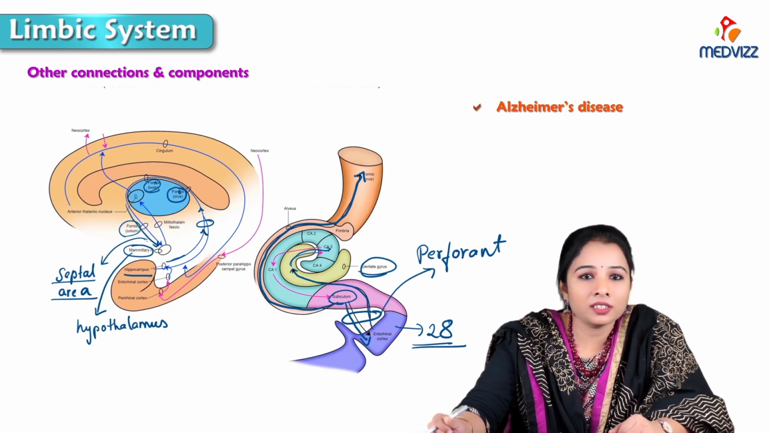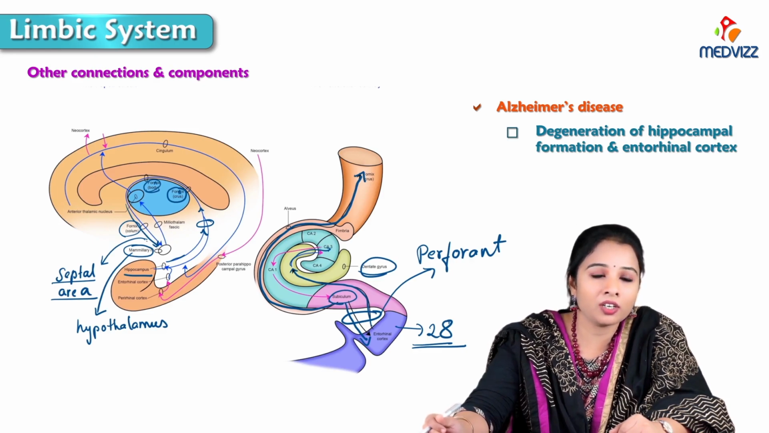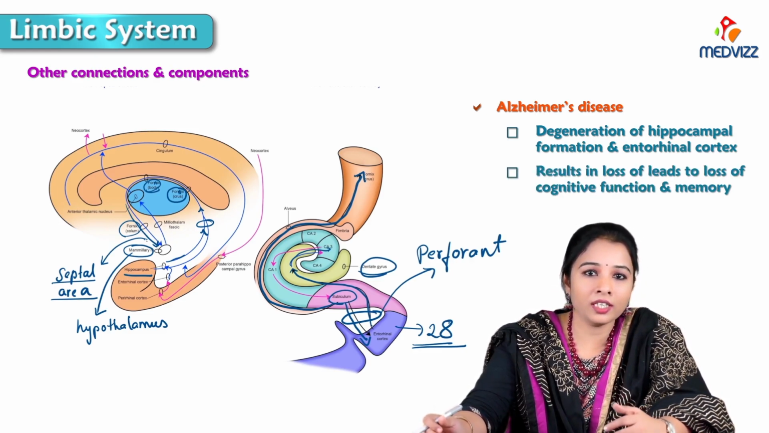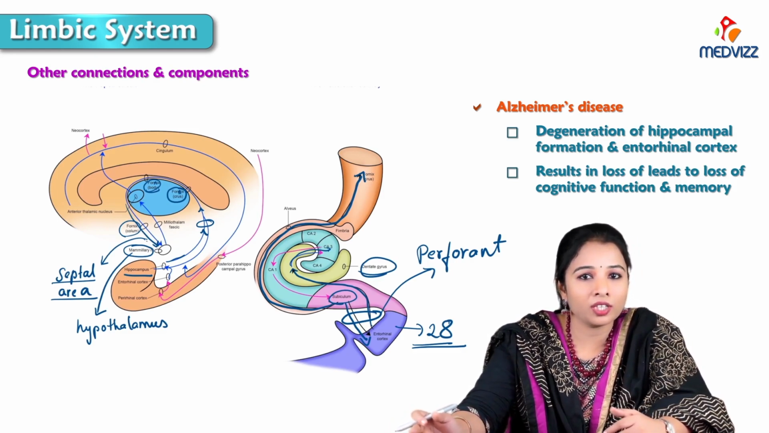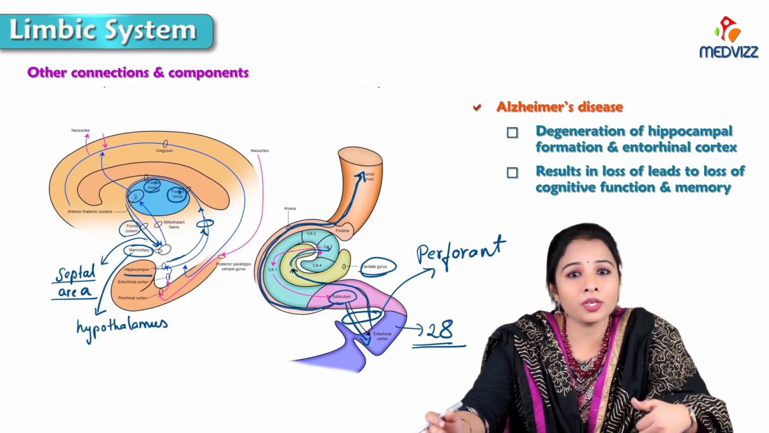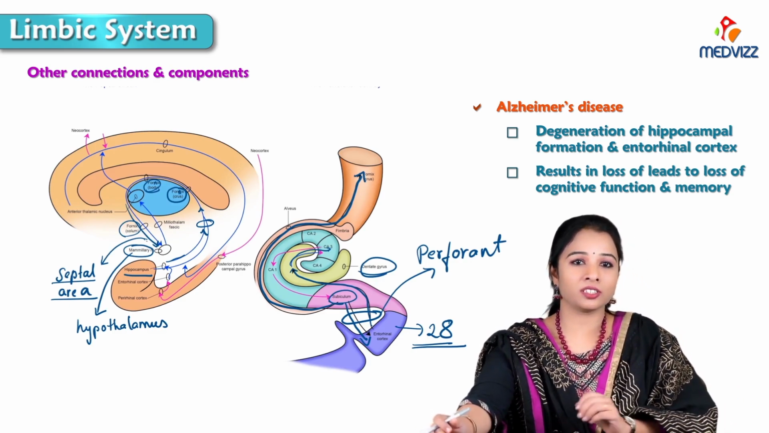In Alzheimer's disease, degeneration of the hippocampal formation and entorhinal cortex leads to loss of cognitive function and memory. So there will be a loss of cognitive function and memory in Alzheimer's because the hippocampal formation undergoes degeneration.